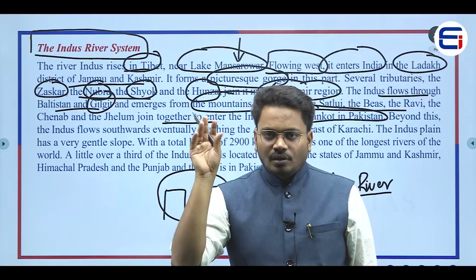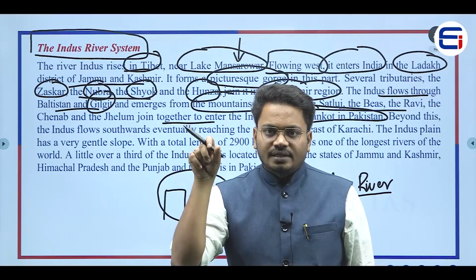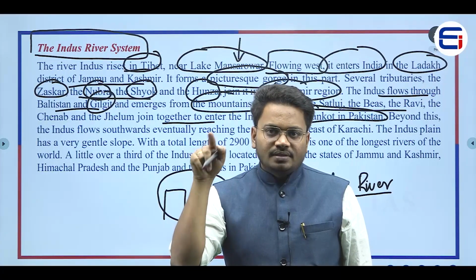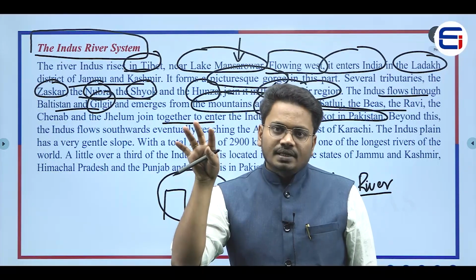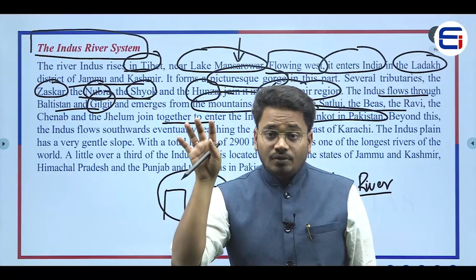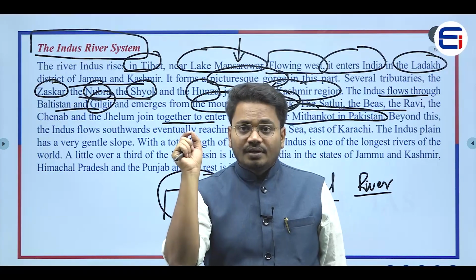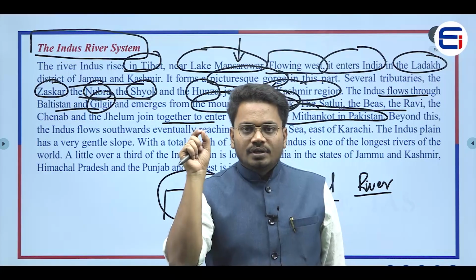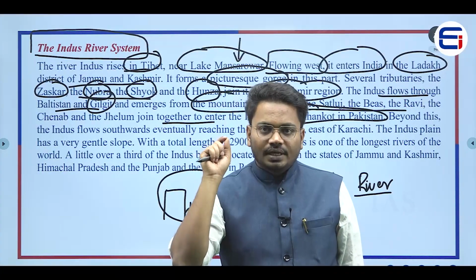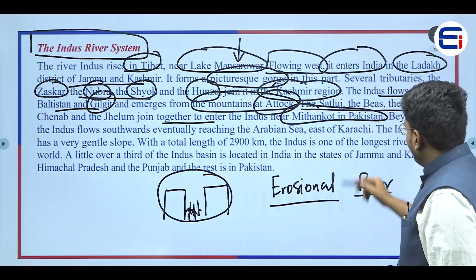Now what happens? All these particular tributaries, either Satluj, Beas, Ravi or Jhelum, would be originating at different places, and they would be coming and mixing with this Indus river at Mithankot. Now this Mithankot is situated where? It is situated in Pakistan.